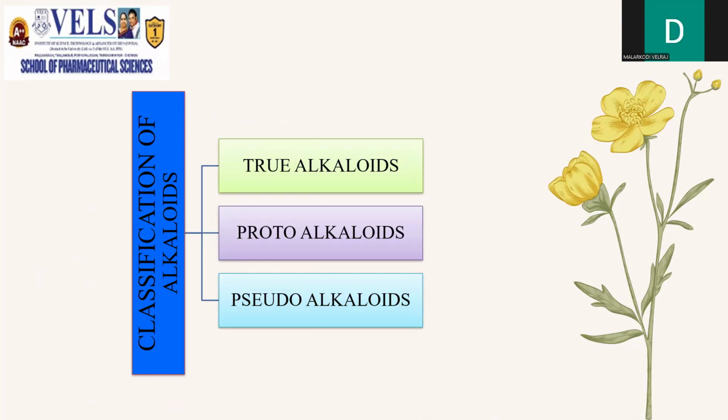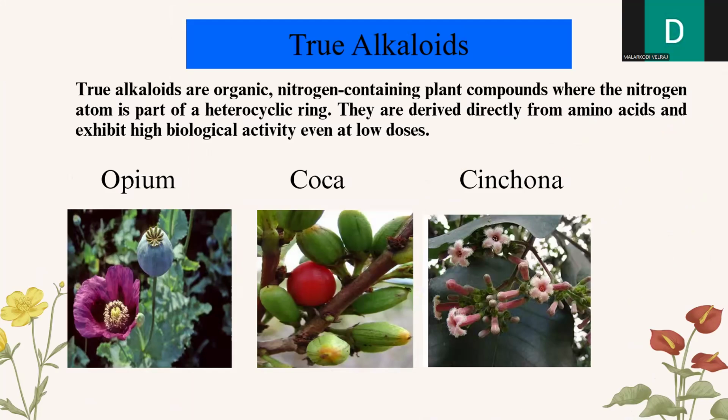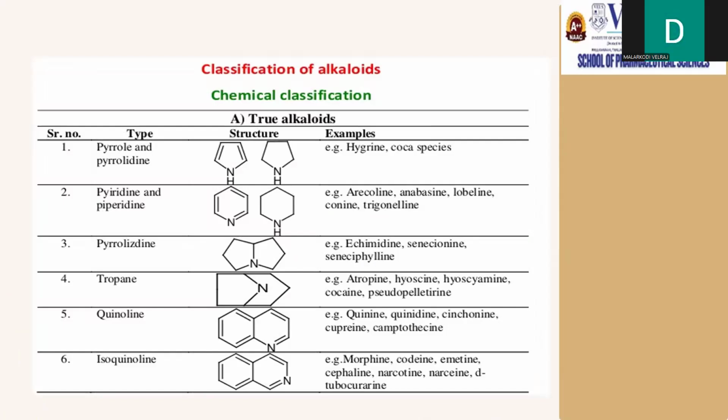Classification of alkaloids. They are true alkaloids, protoalkaloids, and pseudoalkaloids. So coming to the true alkaloids, the true alkaloids are organic nitrogen-containing plant compounds where the nitrogen atom is part of a heterocyclic ring. They are derived directly from the amino acids and exhibit high biological activity even in low doses, like morphine as in case of opium, cocaine from coca, and quinine from cinchona.